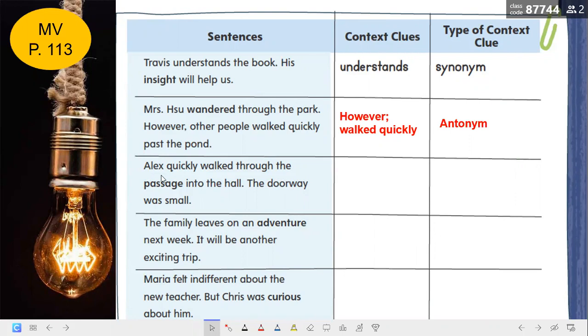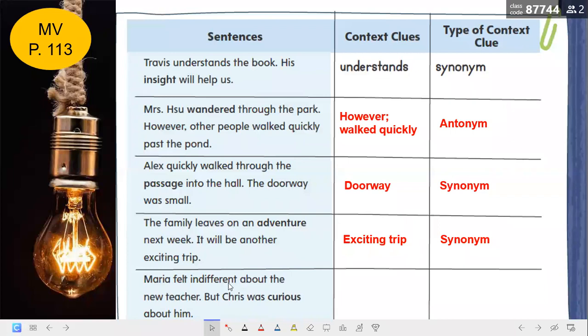Also here, Alex quickly walked through the passage into the hall. The doorway was small. So what word explains passage? It's doorway. Very good. Is it a synonym or an antonym? It's a synonym. Here, the family leaves on an adventure next week. It will be another exciting trip. What word explains adventure here? It's exciting trip. Is it an antonym or a synonym? It's a synonym. Very good.